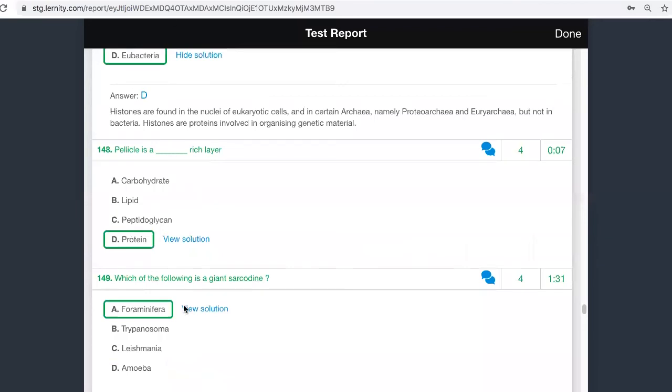Which of the following is a giant sarcodine? We have studied two things. What are the two giant sarcodines that we have studied? I have given examples. One is foraminifera. The other one is what? Good. Radiolaria. Amoeba is not a giant sarcodine. Amoeba comes under sarcodines, but for giant sarcodines I have given two things. Two things.